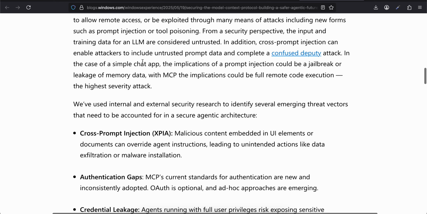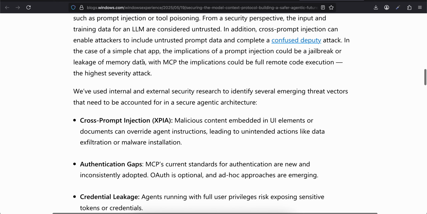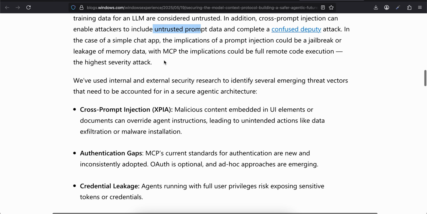From a security perspective, the input and training of an LLM are considered untrusted. In addition, cross prompt injection can enable attackers to include untrusted prompt data and complete a confused deputy attack. In the case of a simple chat app, the implication of a prompt injection could be jailbreak or leakage of memory data. With MCP, the implication could be full remote code execution, the highest severity attack.